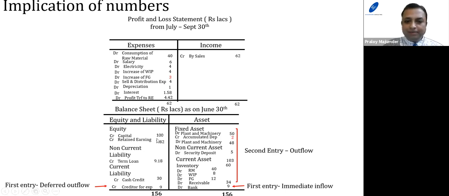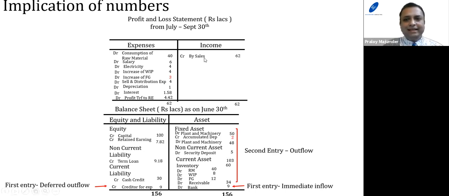Now we'll talk about capital. Capital means it's an inflow, because of the same logic: liability, credit, second entry. So the first entry will be debit, so that's an inflow. So inflow has happened, and this amount has to be paid back in future.